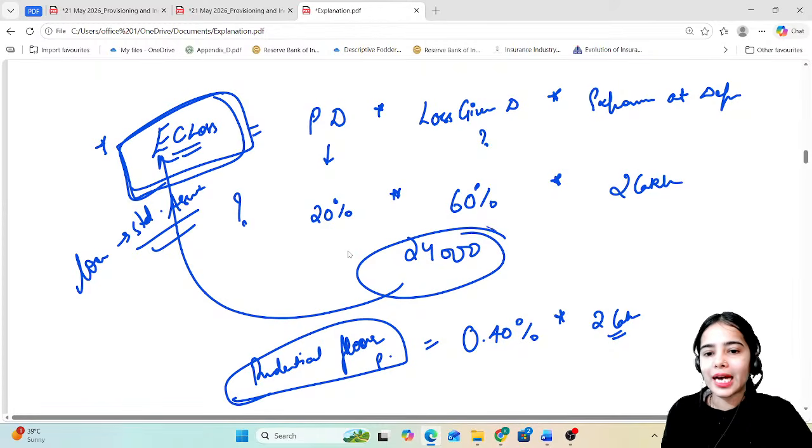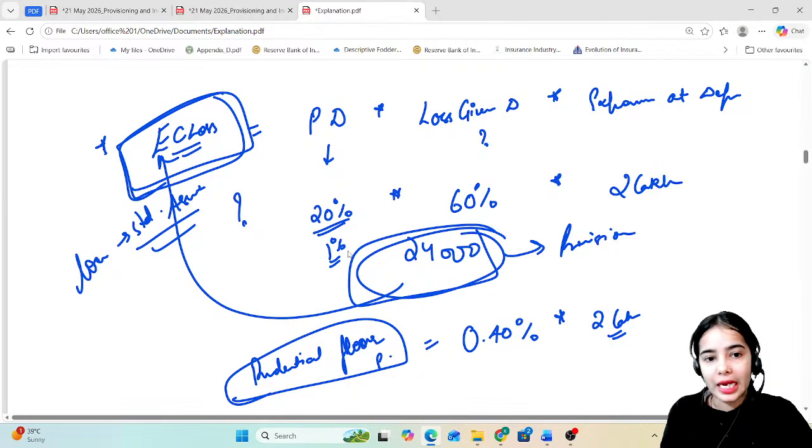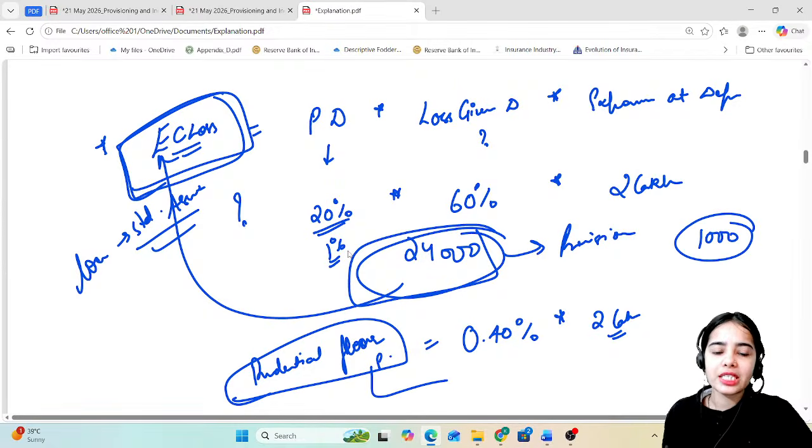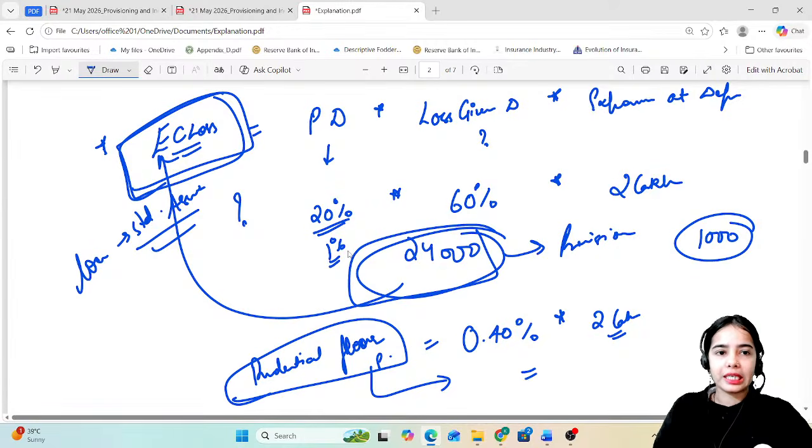So see, if the expected credit loss is higher, whatever is the expected credit loss amount, that has to be maintained as provisions. But let's say the probability of default has been kept by the bank at only 1% and the expected credit loss is very less, only 1,000. So whatever is the prudential floor, that is the minimum that has been decided, that has to be maintained. Okay.